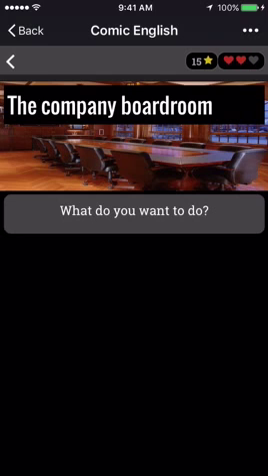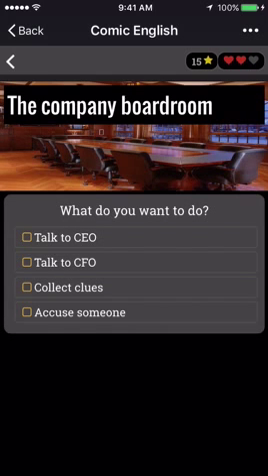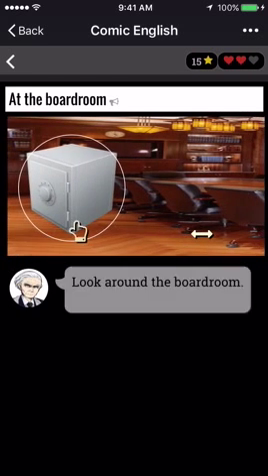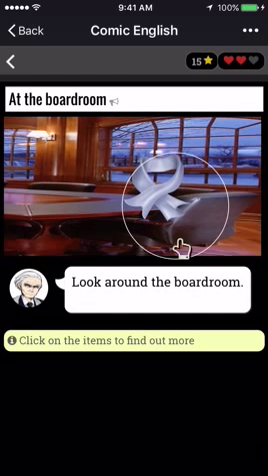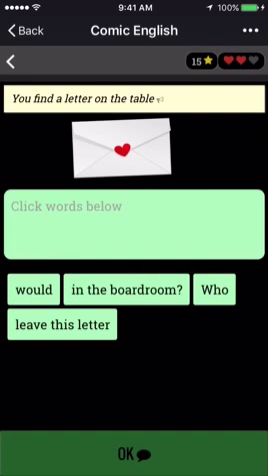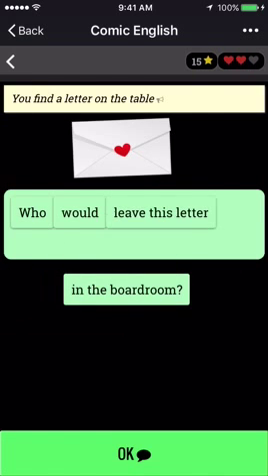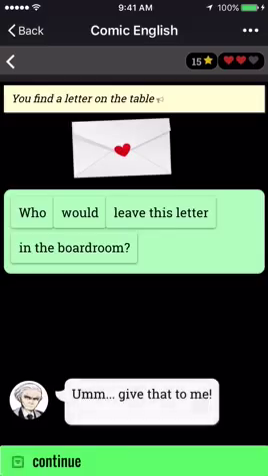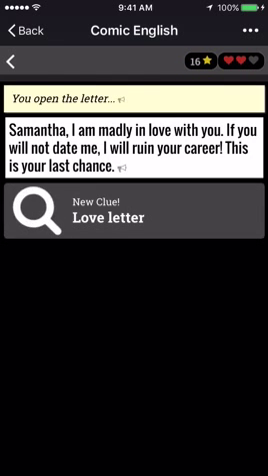So the next scene is inside the company boardroom, and you have a little checklist of things that you need to do. Talk to various people and collect various clues before you finally accuse someone at the end. So a lot of these game mechanics are very familiar to people who don't even play games, like Hidden Object. I'm clicking on these clues in the room, like a letter. Who would leave this letter in the boardroom? And give that to me. So it actually turns out that there's a love letter that you found, and so this is kind of a big red flag about something that's going on inside this office environment.